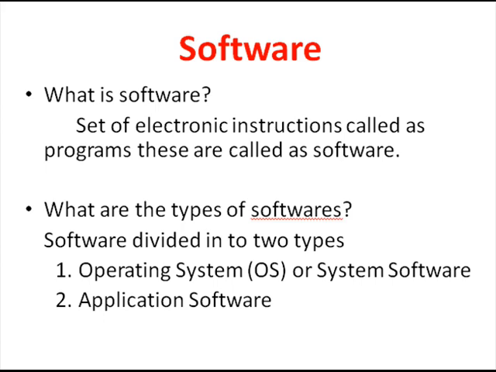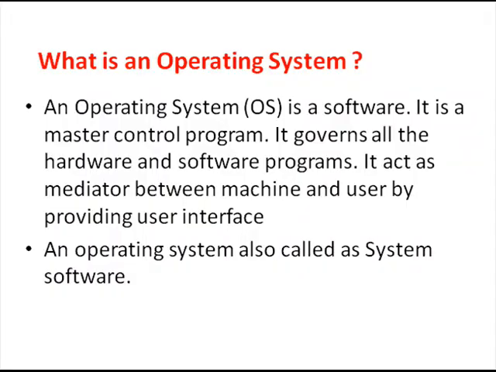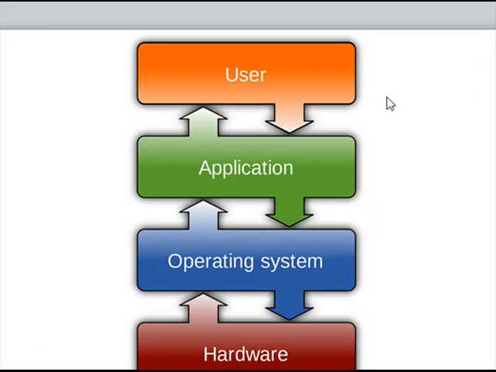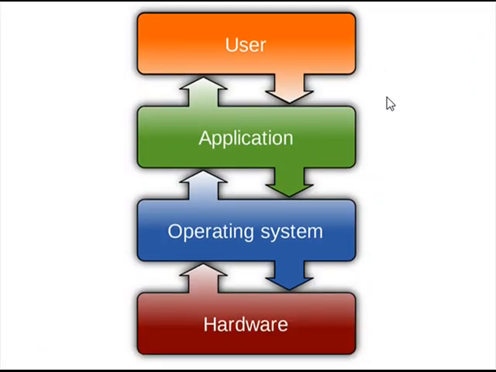We discussed the types of software. Software is broadly divided into 2 types: the operating system, popularly called system software, and the other one, application software. The operating system is a master control program. It acts as a governor. It provides an interface. In the last class we stopped here.